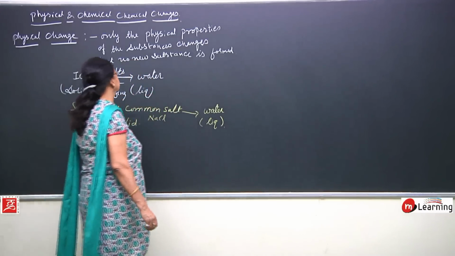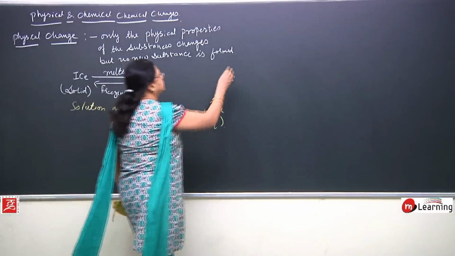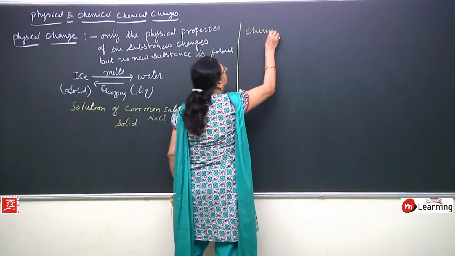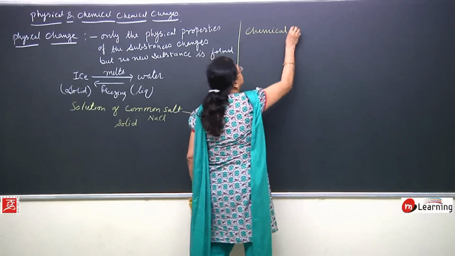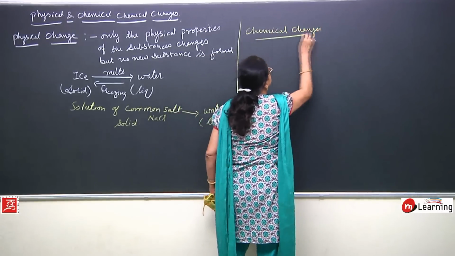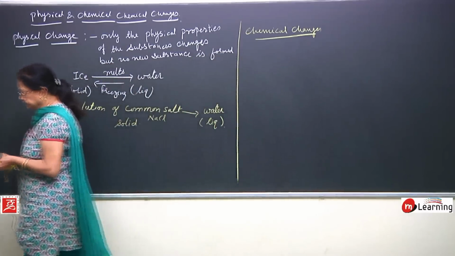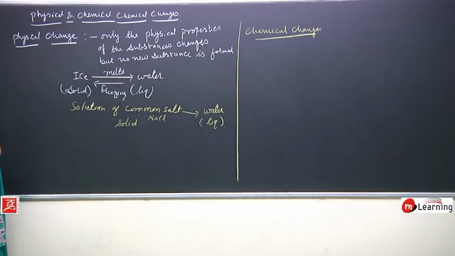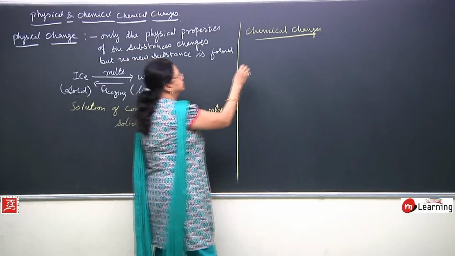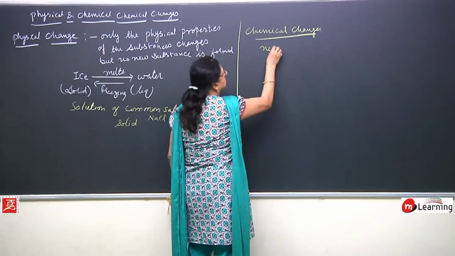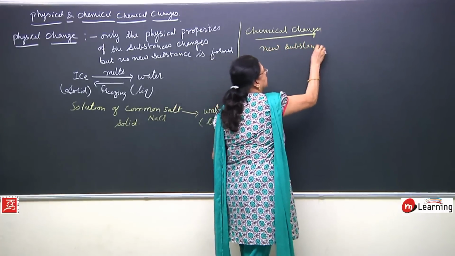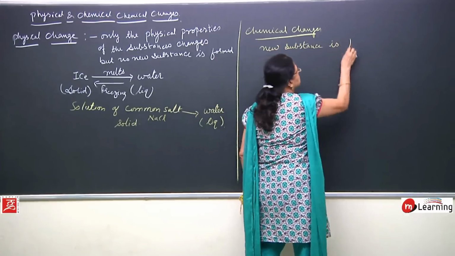Now, next is chemical change. What is a chemical change? A chemical change is that in which a new substance is formed. New substance is formed.